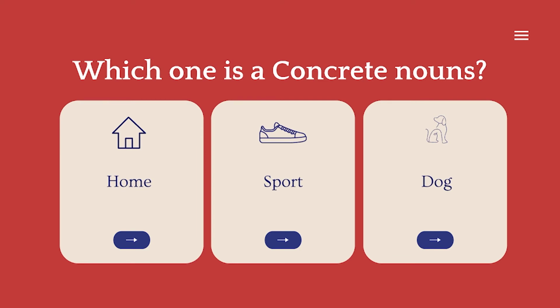Other examples are tennis and football. They are also abstract nouns. It's different if we call them tennis shoes or maybe basket shoes or racket. It's different because it's physical. And then we have dog. Dog is a concrete noun. After all, dog is physical.